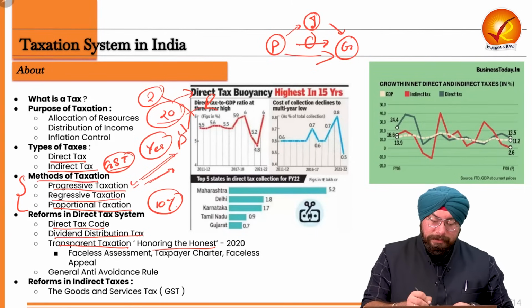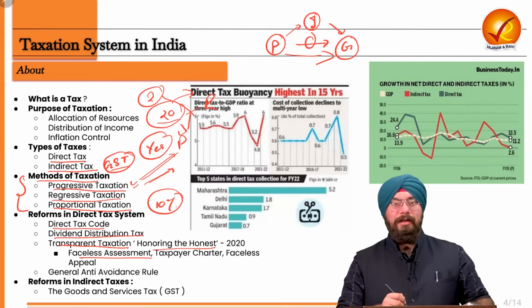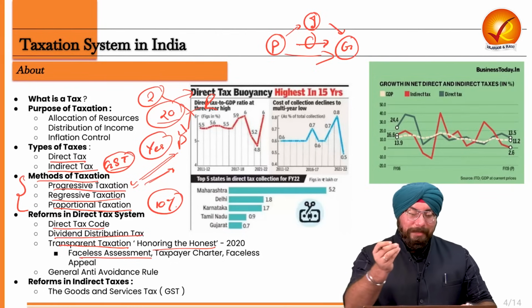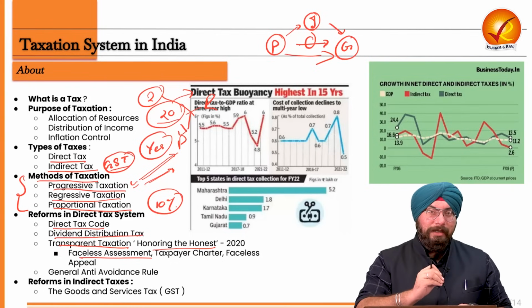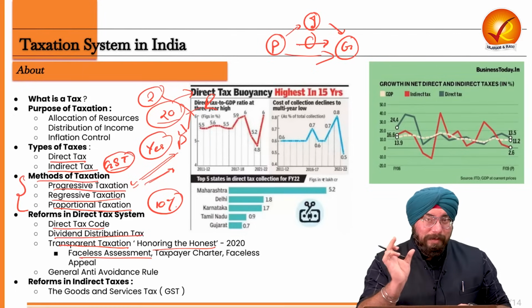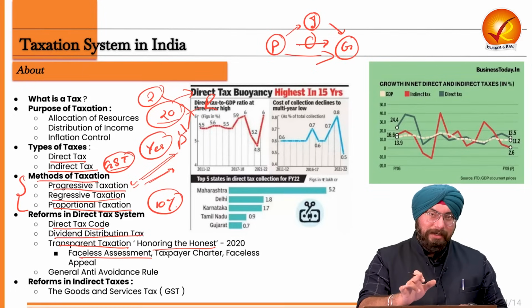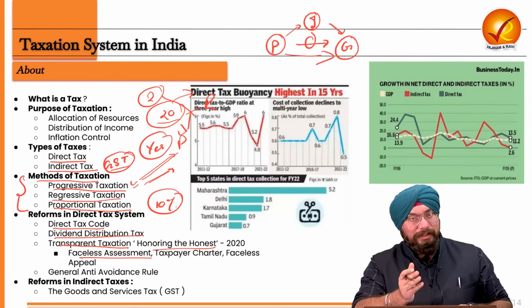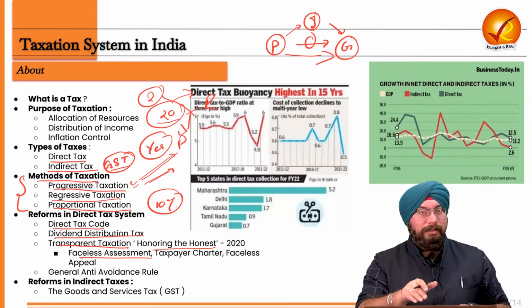Now it involves, first, faceless assessment. That means the person who will be assessing your tax, what tax you need to pay, will not know whose tax they are assessing. So there will be faceless assessment, right? Again, in order to improve the level of efficiency and to reduce the level of corruption.